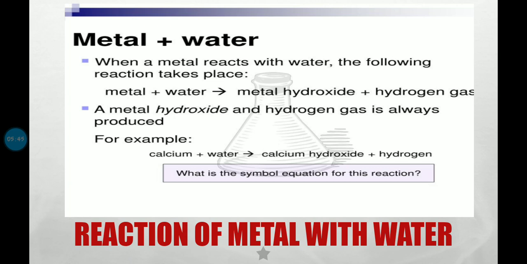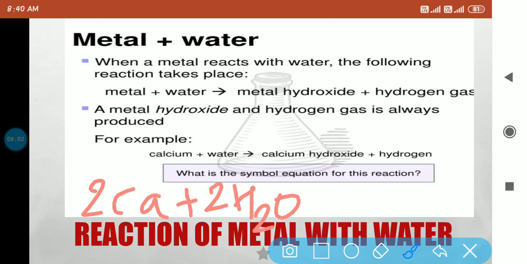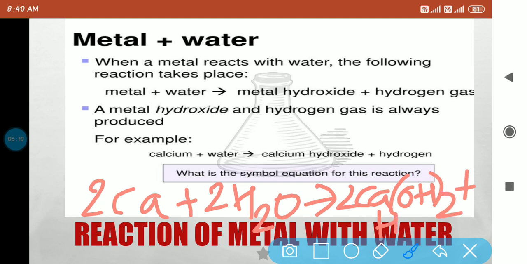For example, when calcium reacts with water we get calcium hydroxide plus hydrogen gas. The symbol equation is Ca plus 2H2O gives Ca(OH)2 plus H2. Sorry, not water, hydrogen gas. Let me show you one more example.